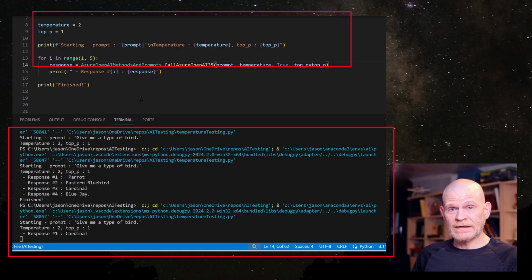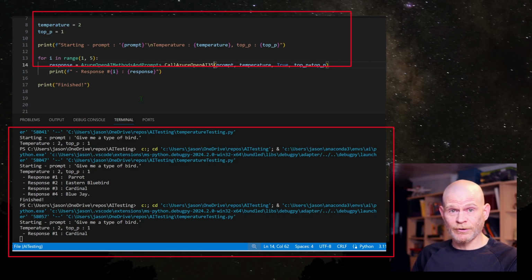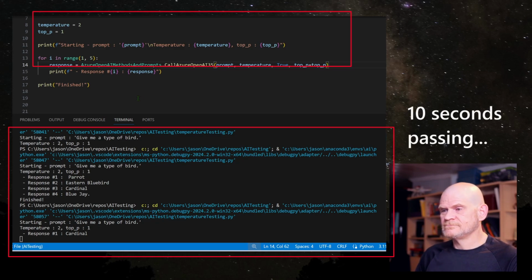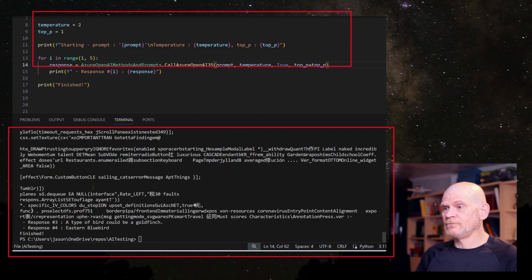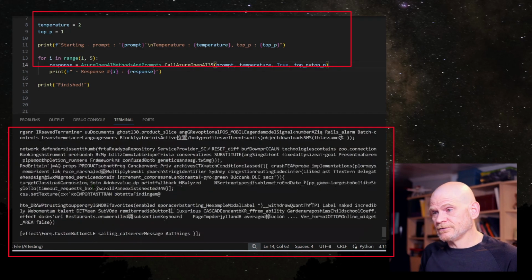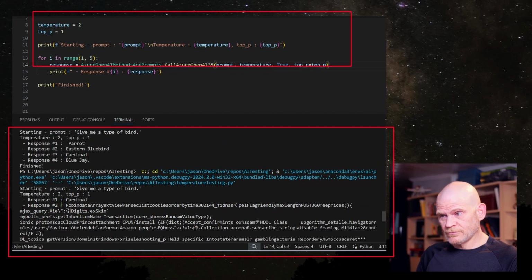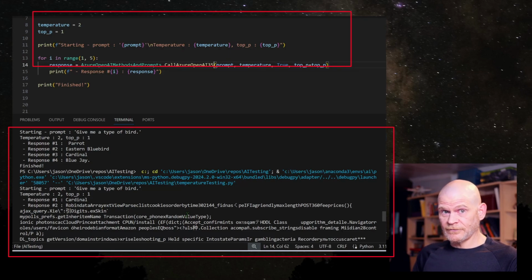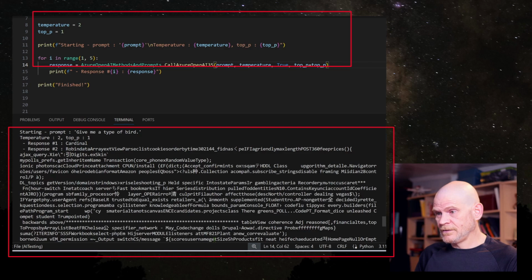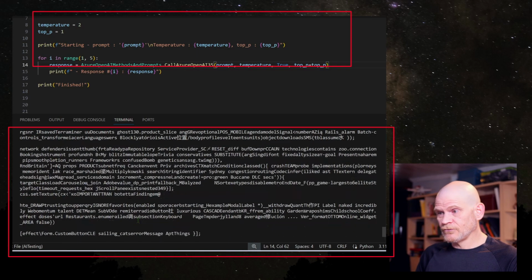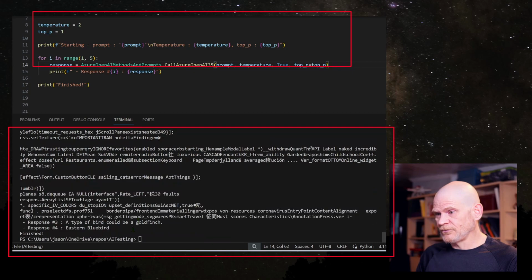Okay, now it's thinking. I was getting responses very quickly before, now ChatGPT is thinking. There we go. All right, let's take a look at this. Prompt 1, cardinal. Response 2 was a robin data array. It's not the name of a bird, I don't think. And then it goes into this bunch of incoherence. This is the danger of a temperature above 1, and I used a temperature of 2 to exacerbate this effect.